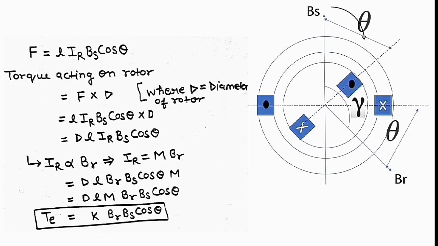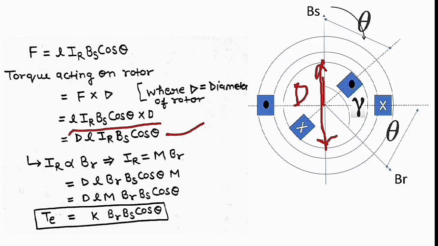So for the torque acting on the rotor, D is the rotor diameter. The torque is F into D, so F equals L IR BS cos theta into D. If we rearrange this, we can also write it like B L D IR BS cos theta.